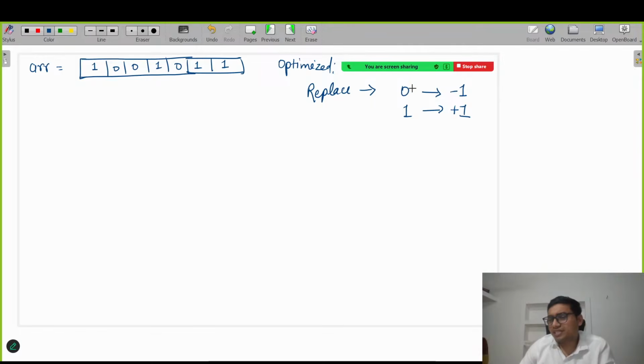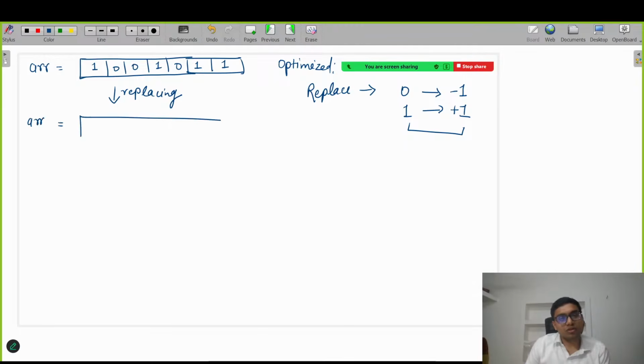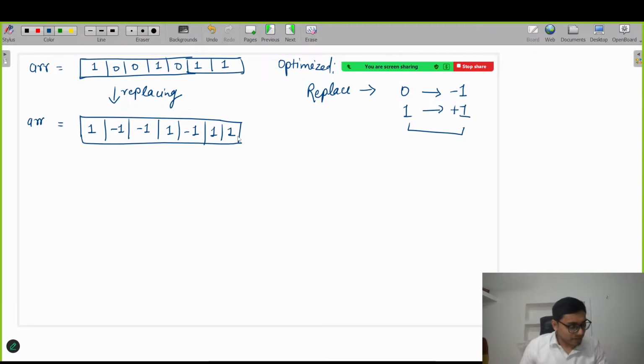If we are going to replace the 0 with -1 and 1 with 1, like basically we are not replacing 1, but for 0 we are going to replace with -1, then what will happen? Let's try to replace it. After replacing, our array will look like this now. So 1 is there, that is +1, 0, so -1, -1, then 1, then -1 because this is 0, then 1 and 1. Till here it's fine, everyone?